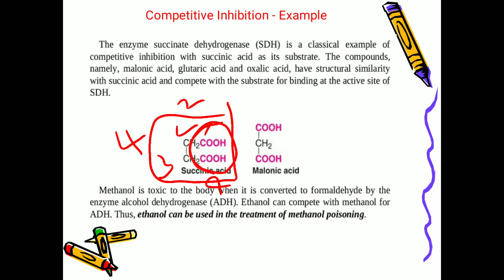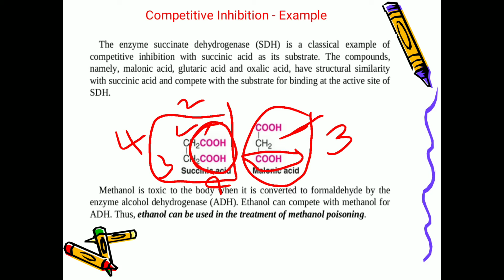And if you see malonic acid, there are similarly 2 carboxylic groups, but the total number of carbons is 3, and it can act as an inhibitor for the succinate dehydrogenase enzyme. And other compounds like glutaric acid.